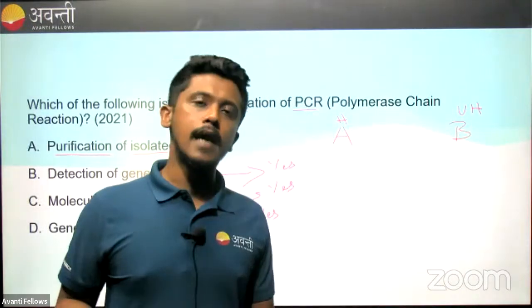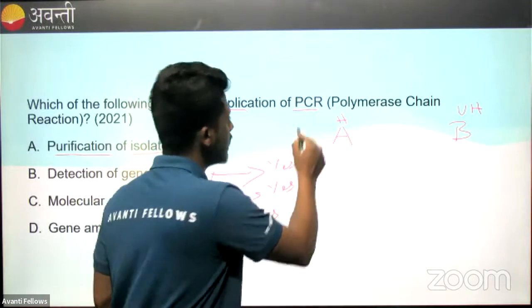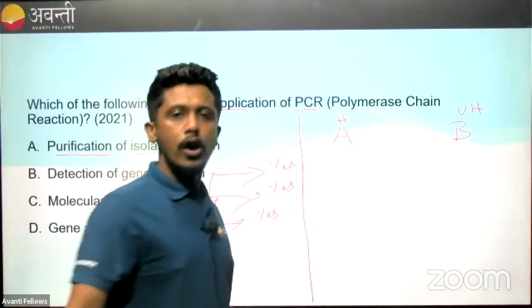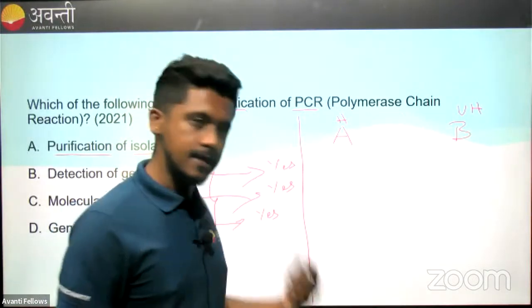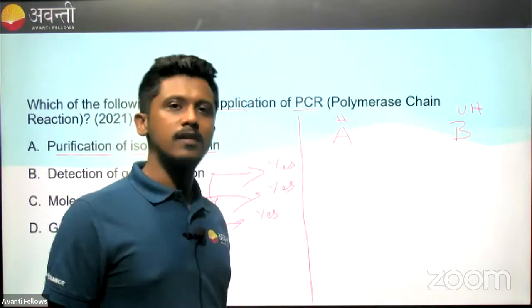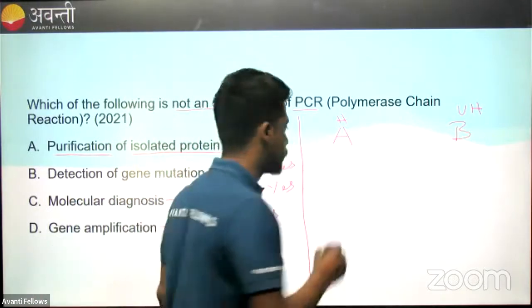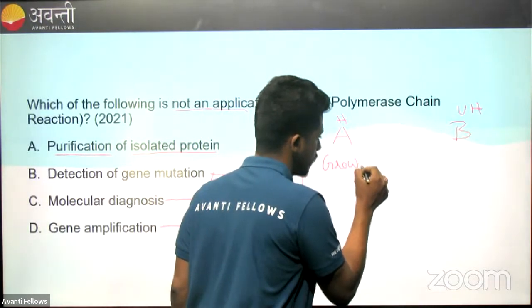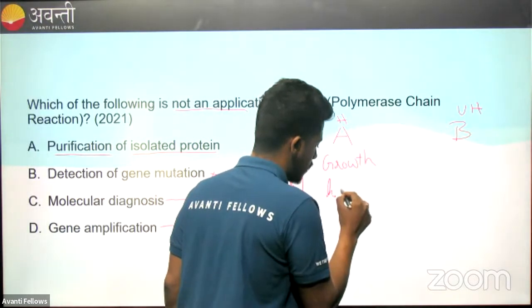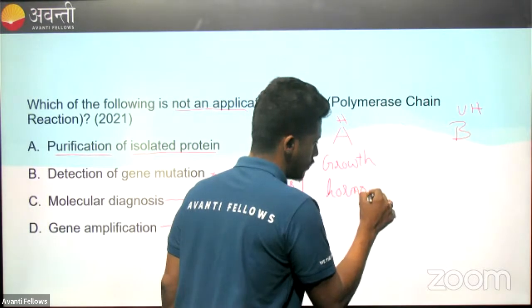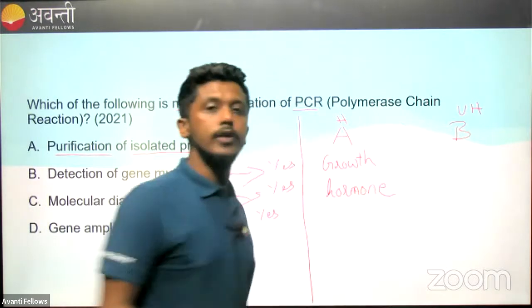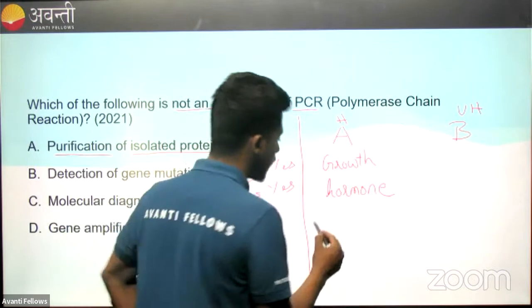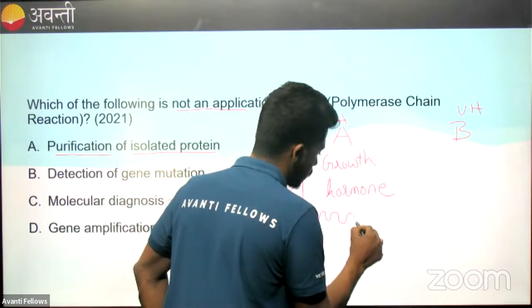Let's say we have a gene of any hormone, enzyme or protein; let's take growth hormone as an example, kids. For production of growth hormone, you need a gene, the growth hormone gene.